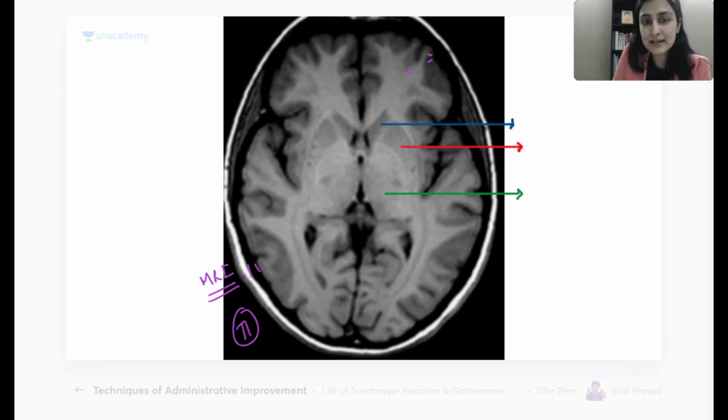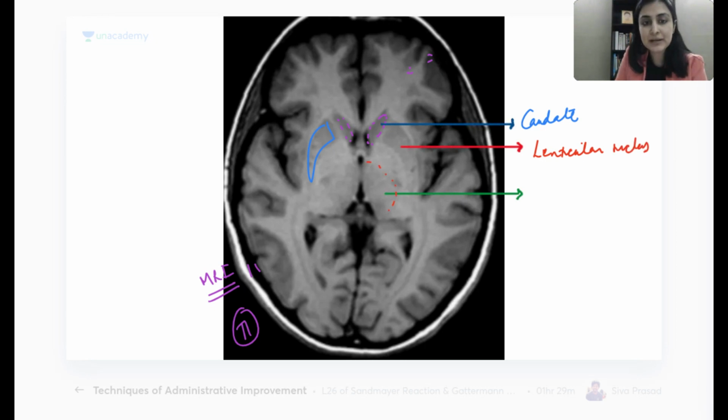Okay, so now again, what is this anterior part of the basal ganglia, which is near the frontal horn? What should I name this? Correct, perfect, caudate nucleus. What is this nucleus here, shaped like a lens, reminding me of a lens? Lenticular nucleus, made up of outer putamen and inner globus pallidus. So this is your lenticular nucleus or lentiform nucleus.